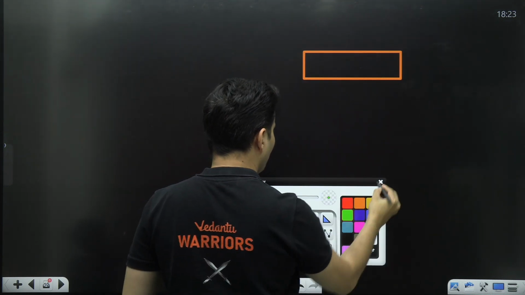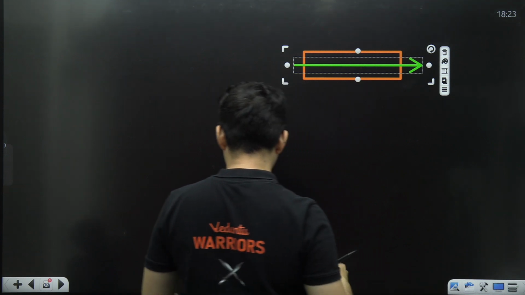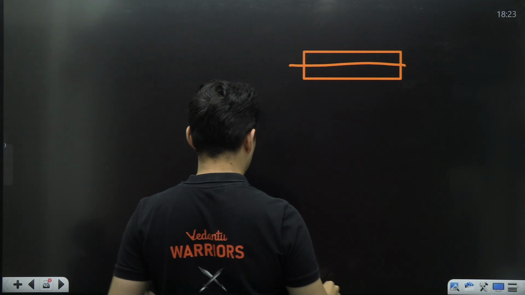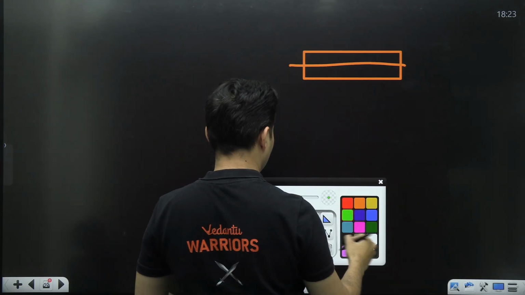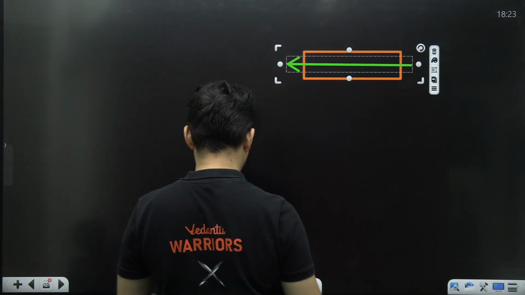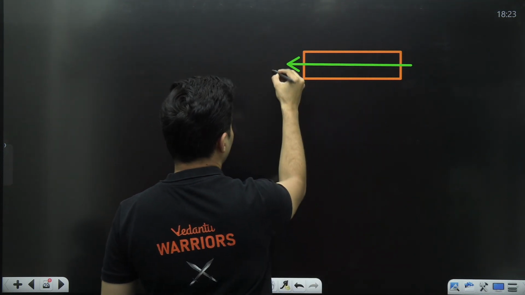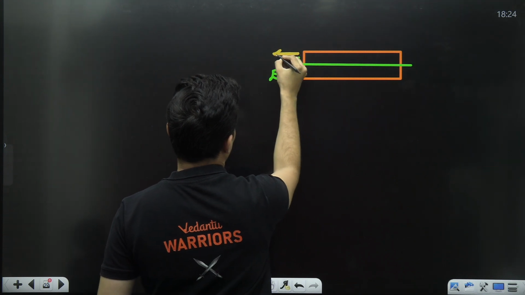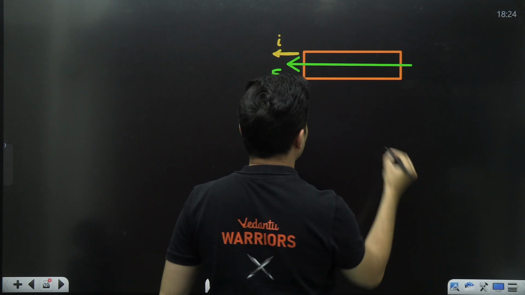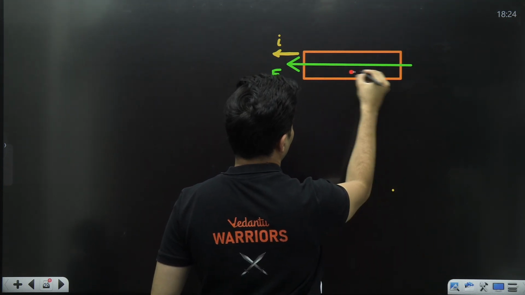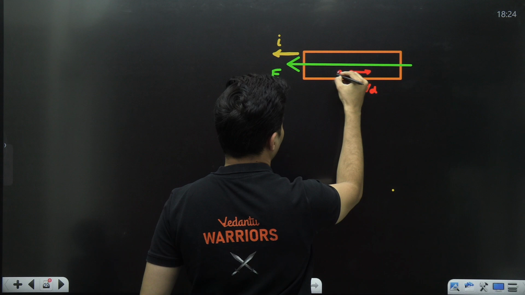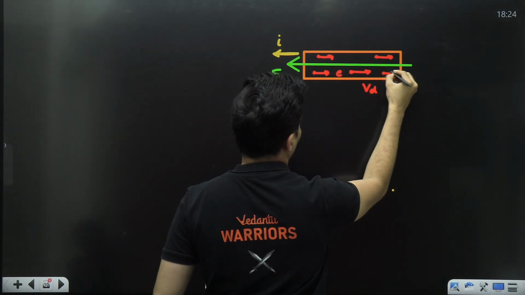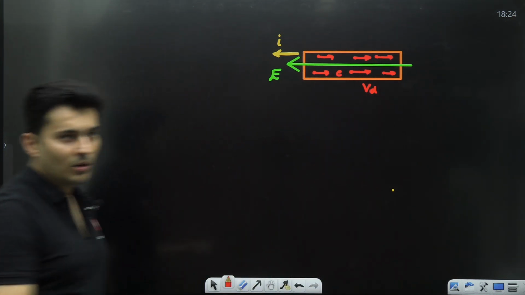Let's say there is an electric field inside that conductor, because of which the current is going like this, whereas the electrons are moving like this with some drift speed. Each electron is going like this. Next comes the concept of that electric field.